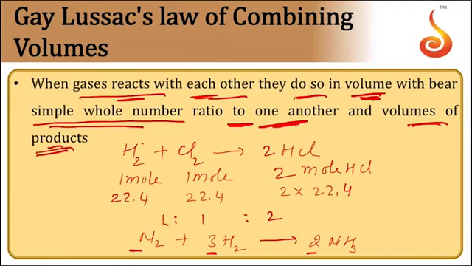One another means H2 and Cl2, and products means HCl we have. In this case, N2 and H2 and then NH3 we have. This is Gay-Lussac's law of combining gaseous volumes. With this we have completed laws of chemical combination.